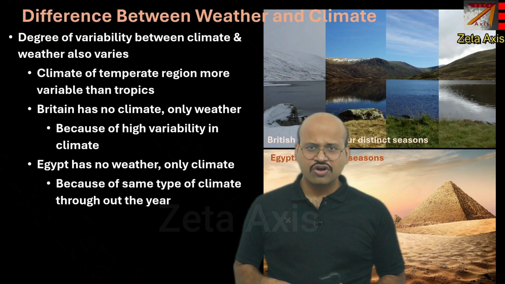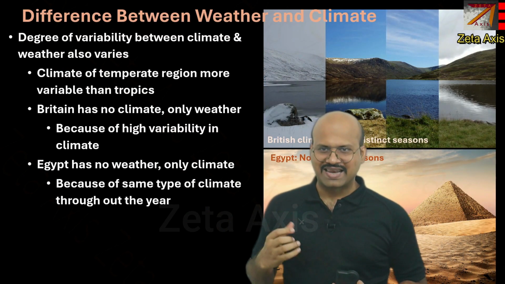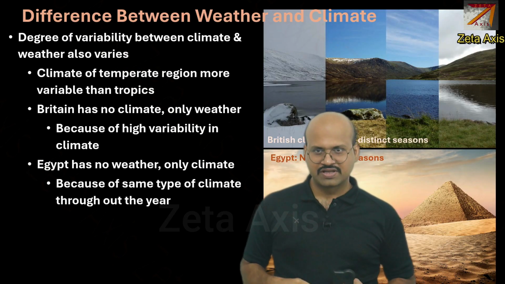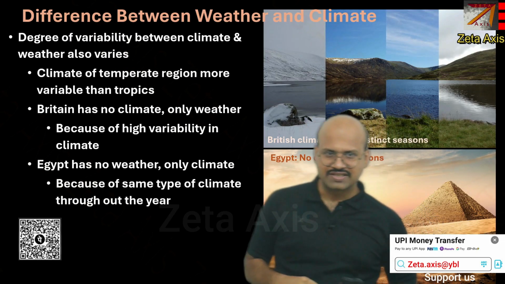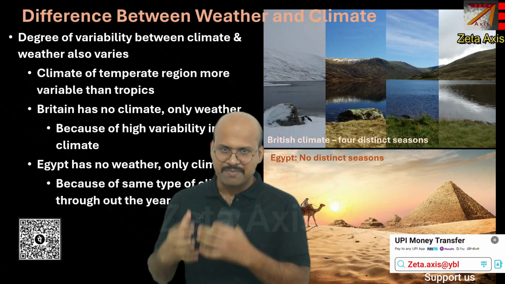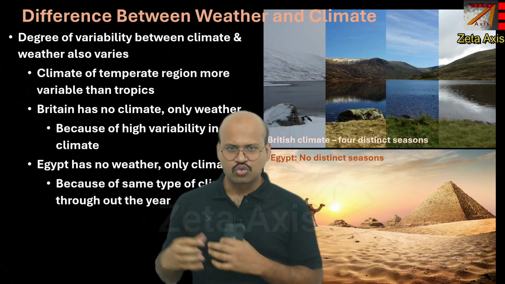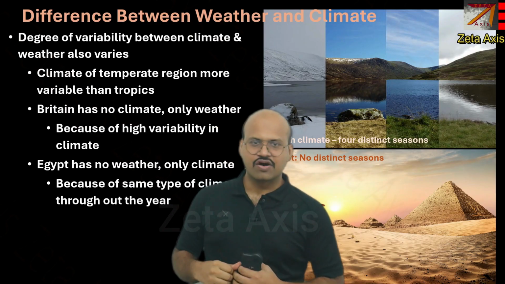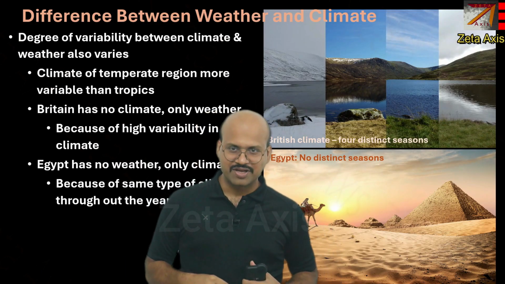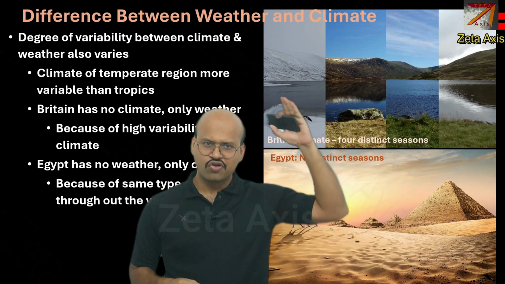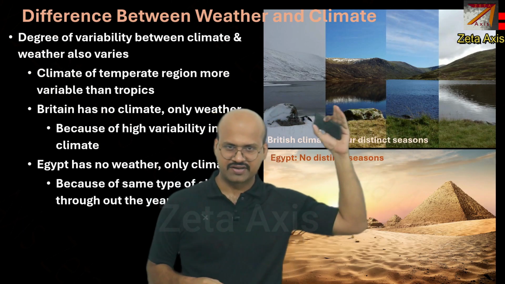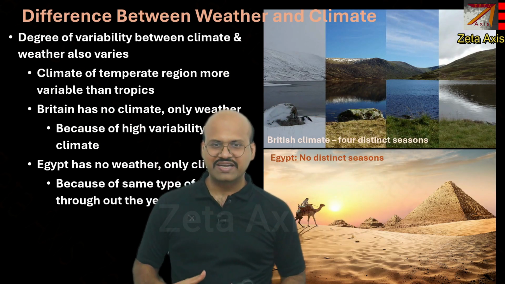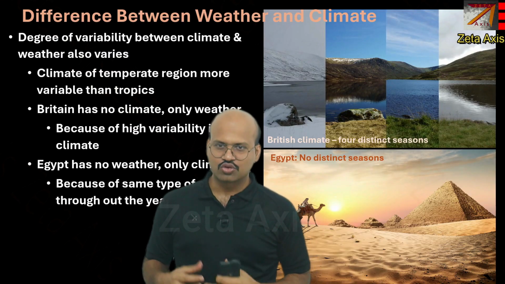Now, there is a degree of variability between climate and weather. There are places where you will see that the climate, even though it has the same name, varies throughout the year. We have seen the example of Delhi that the weather varies throughout the year. Similar is for Britain. We will see 4 distinct seasons in Britain, and therefore we see 4 different types of weather in Britain throughout the year.